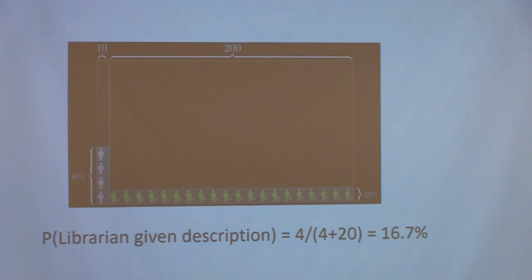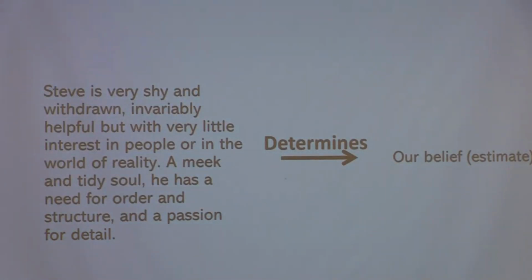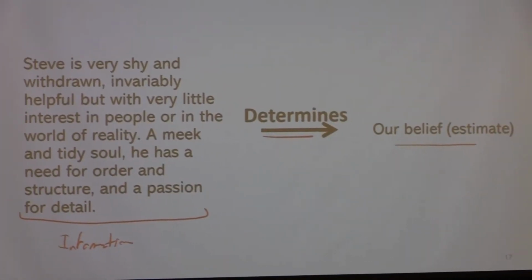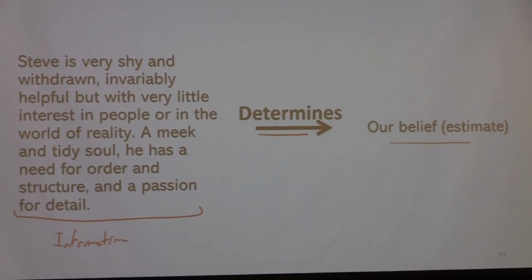So here we just worked with these numbers, and we had a simple ratio of the number of librarians matching the description over the number of librarians and farmers matching the description, because that was the question. So for someone who matches this description, whether they are a librarian or a farmer. So the fallacy here is that sometimes we consider that information determines our estimate or belief, which has its own limitation, because if we use this paradigm of quantitative reasoning, then we cannot rely on the information we have before receiving the evidence.